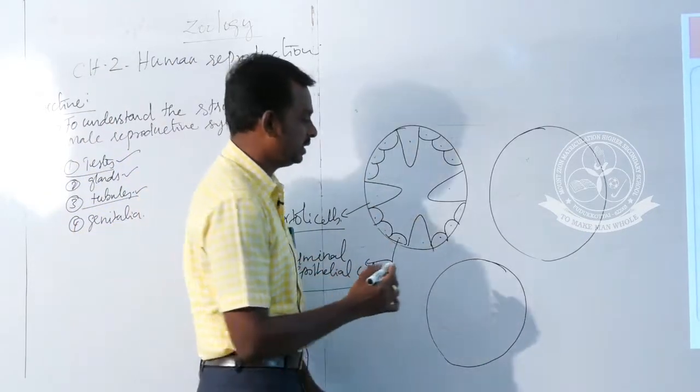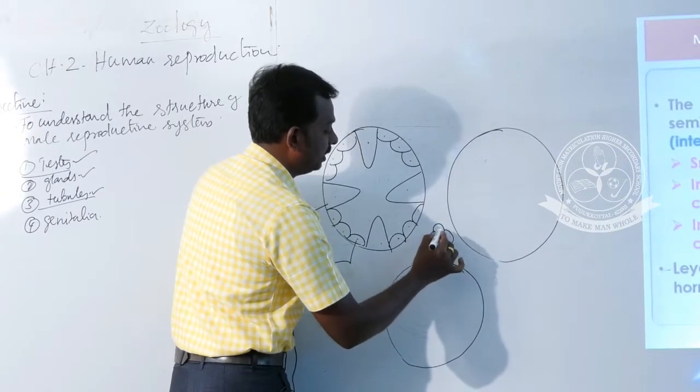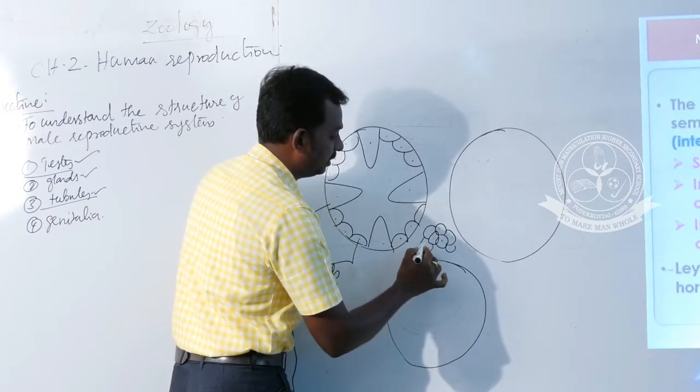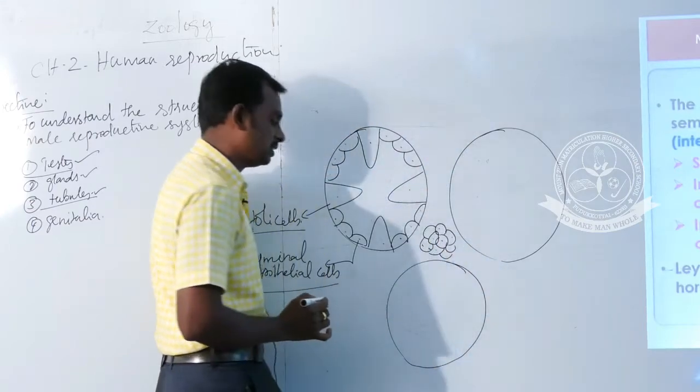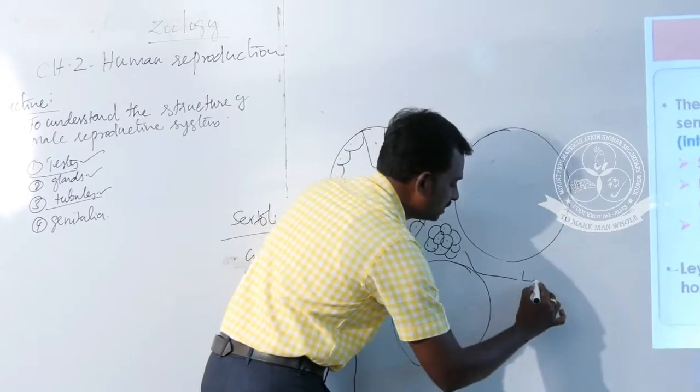The third type of cells is located in the connective tissue. That means these cells lie between two seminiferous tubules. These cells are called Leydig cells.